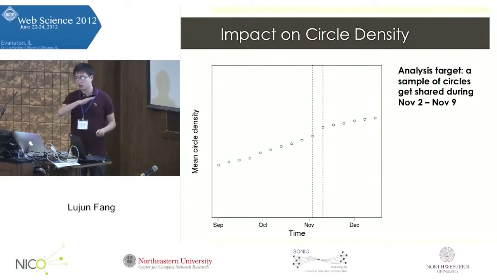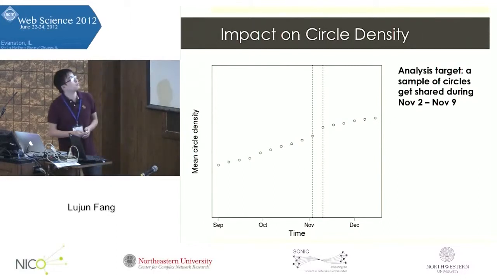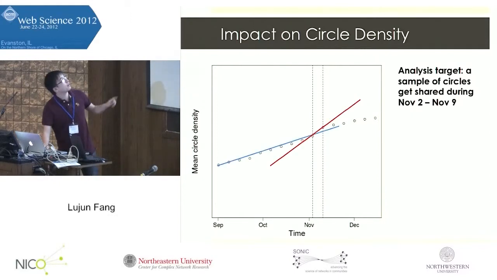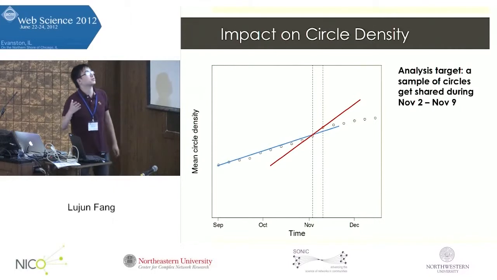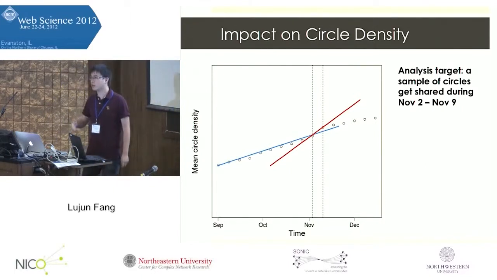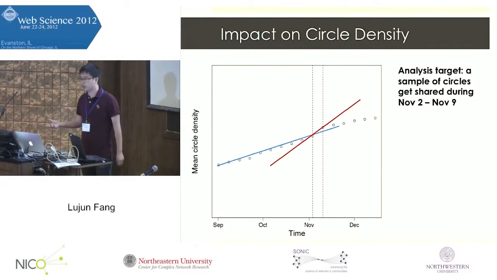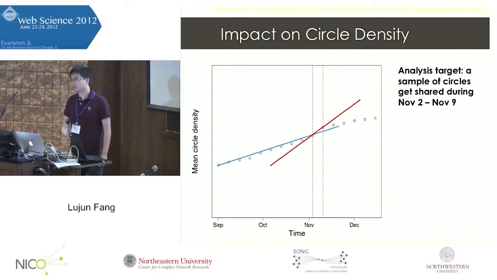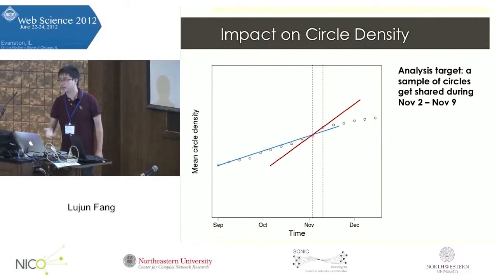Then we can observe the slope of this trend line, and the slope essentially represents the increase rate, and compare it before and after circle sharing. We have the slope before circle sharing as the blue line here, and the slope after circle sharing as the red line here. We can see that the slope becomes steeper specifically during the circle sharing week. This indicates that when the circle gets shared, the increase rate rises a lot for those shared circles. And this indicates the speed change of the circle density increase.